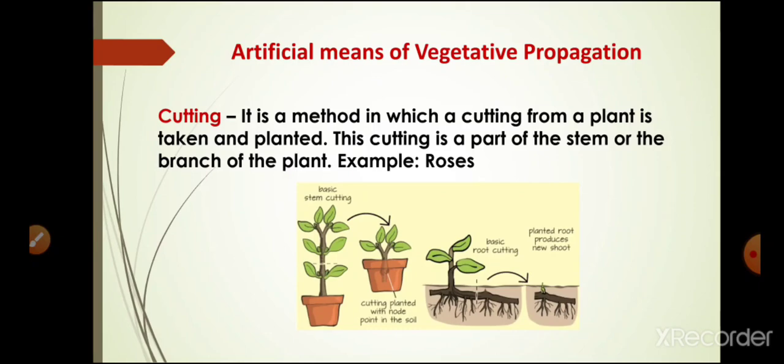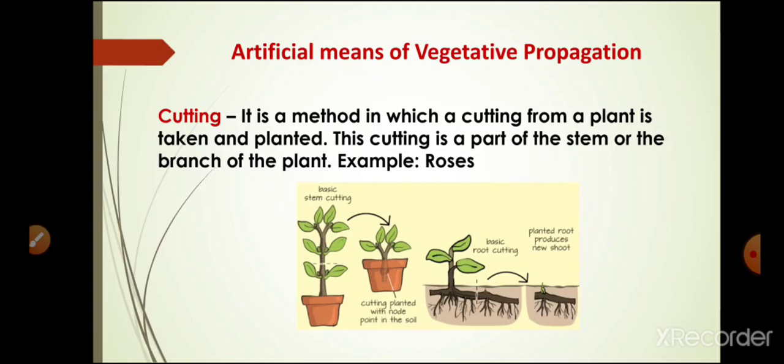Now, the next topic is artificial means of vegetative propagation. So, students, what is artificial propagation? Man has taken advantage of the vegetative mode of propagation in plants and adapted it to his use in gardens and nurseries. These man-made methods are called artificial propagation. They are of different types, like cutting and grafting. First, I will explain cutting.